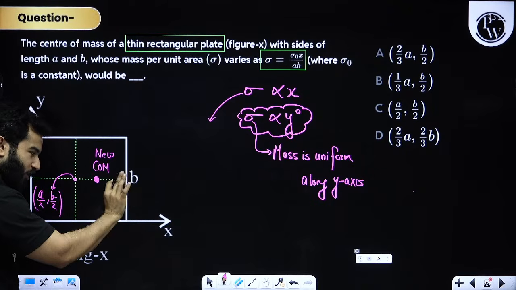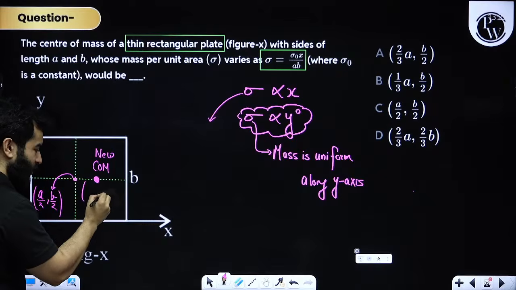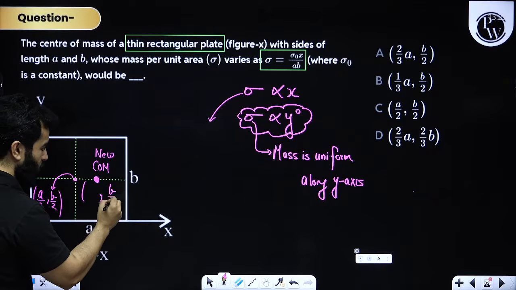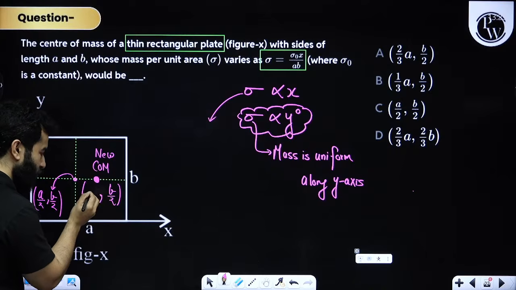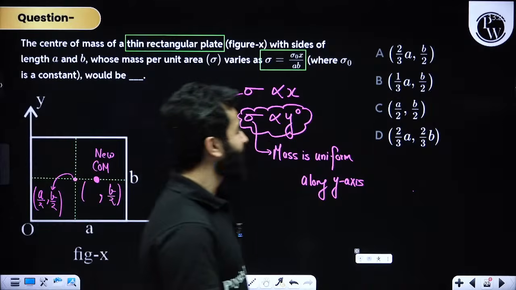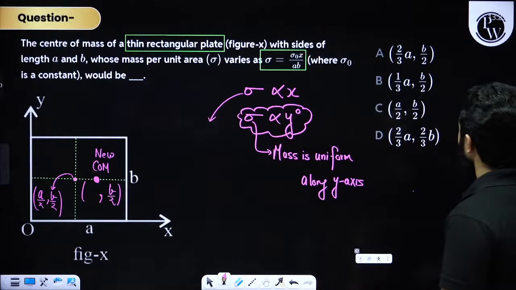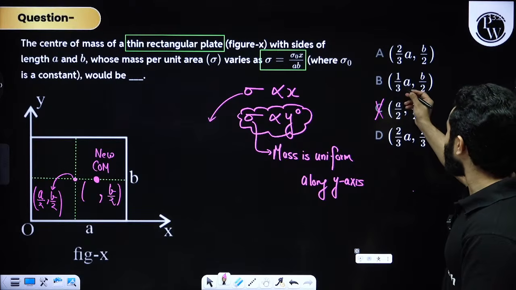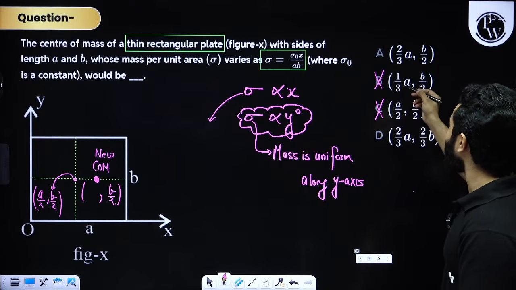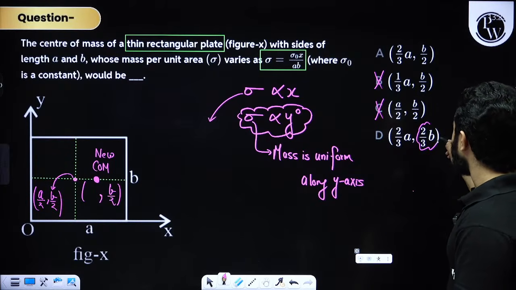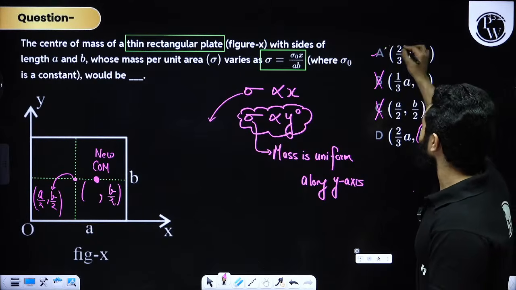That means the y coordinate will not change, but the x coordinate will change. So this will become b by 2 comma, now this value must be slightly greater than a by 2, right? So this can't be the answer because this is a by 2 comma b by 2, and this is less than a by 2. And this can't be the answer because this is 2b by 3. So the correct answer is option A.